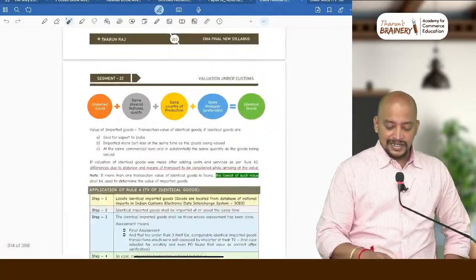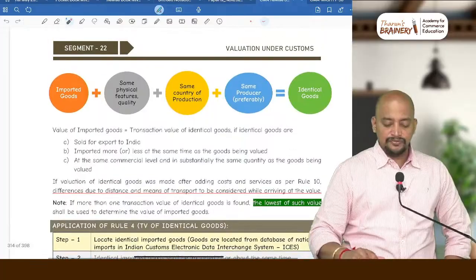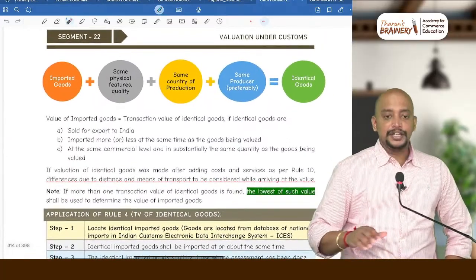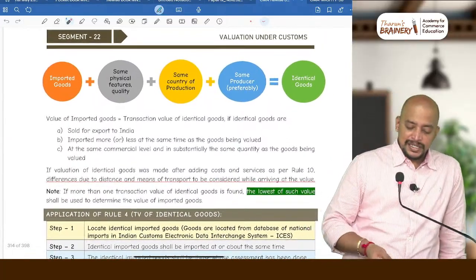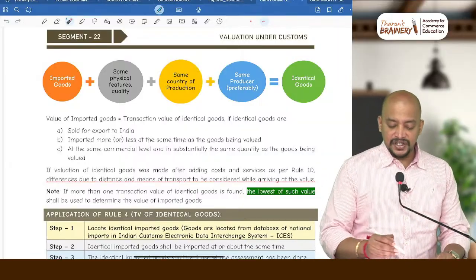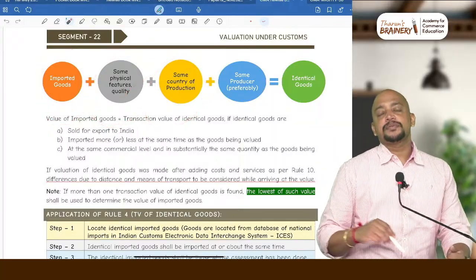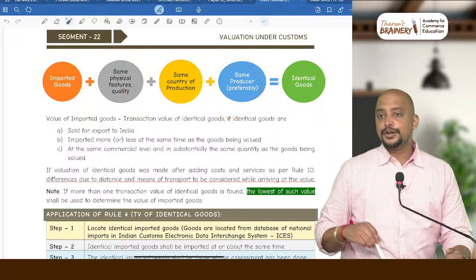You can see identical goods in page number 304 in your book. Identical goods means imported goods having the same physical features and quality, imported from the same country of production, same producer preferably.